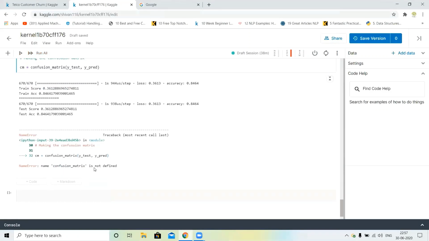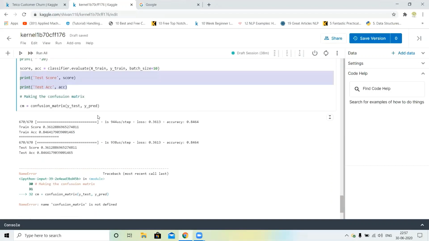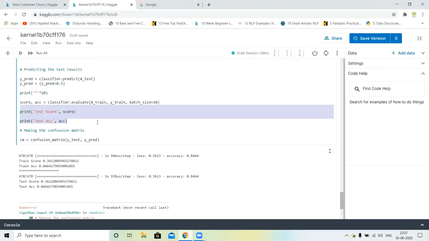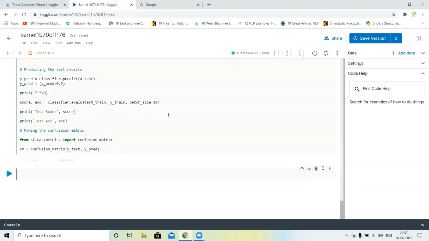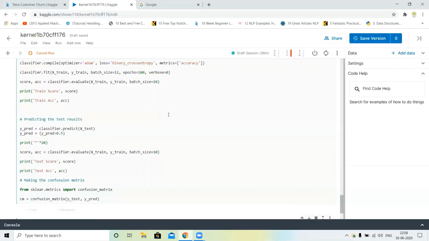Okay, confusion matrix is not defined. I just import this from sklearn dot metrics import confusion matrix, and run it again. Please write in the chat box. This is running our model.